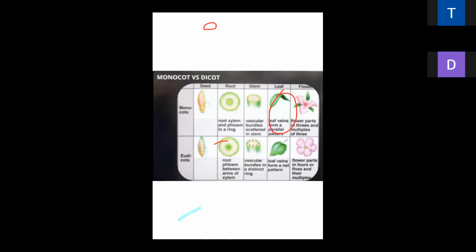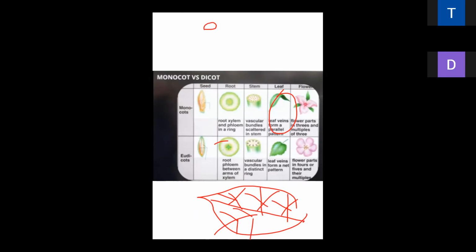Leaf veins form a net pattern, a net-like arrangement, reticular arrangement. That is known as the reticular arrangement, the net-like arrangement and reticular venation. Is it clear? That is known as the reticular venation.